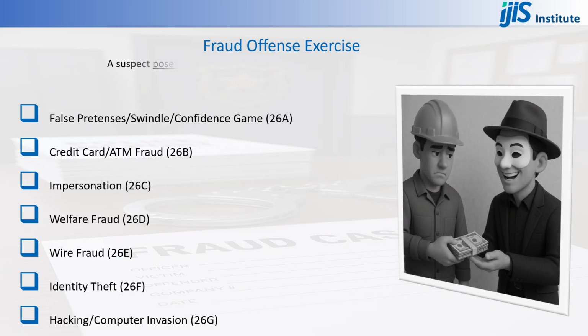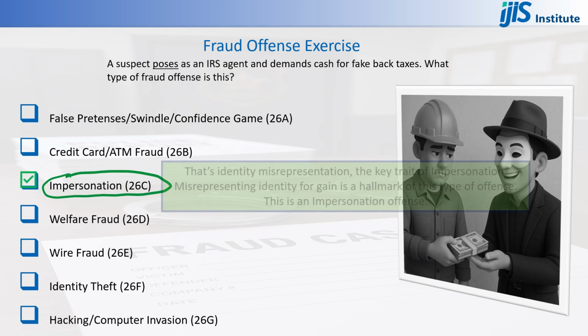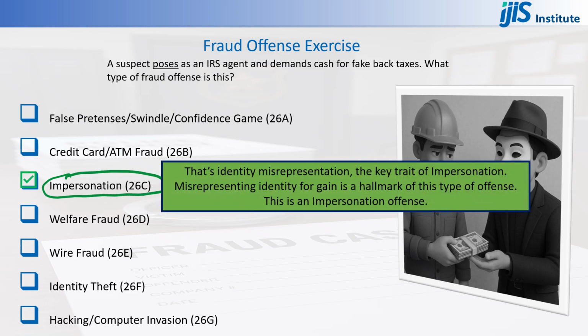A suspect poses as an IRS agent and demands cash for fake back taxes. What type of fraud offense is this? Impersonation. That's identity misrepresentation, the key trait of impersonation. Misrepresenting identity for gain is a hallmark of this type of offense. This is an impersonation offense.